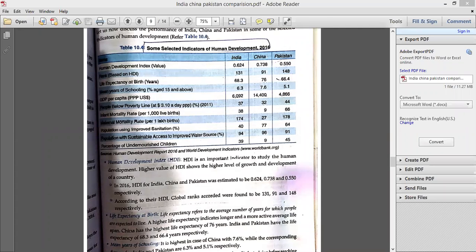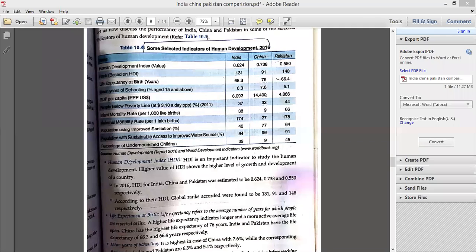The next is maternal mortality rate. Maternal mortality rate refers to the rate at which women die after giving birth to a child. It is calculated by taking 1 lakh births. It is observed that in China, only 27 women die after giving birth.